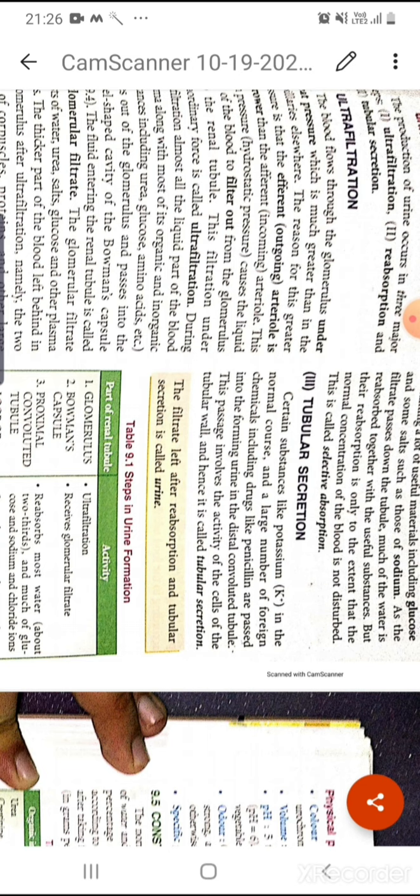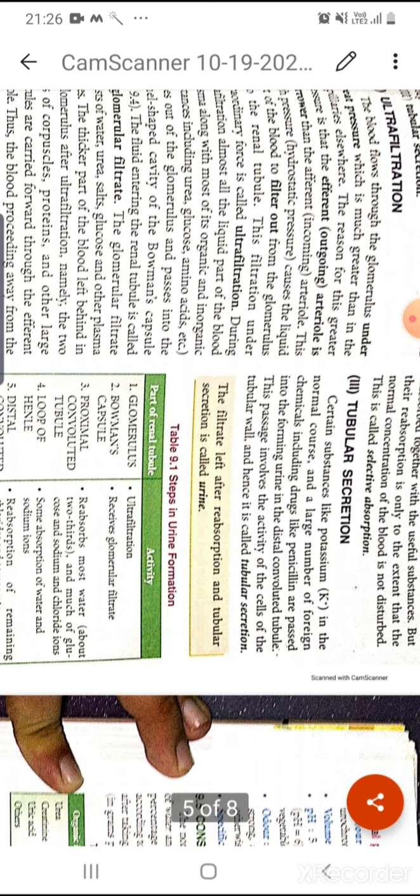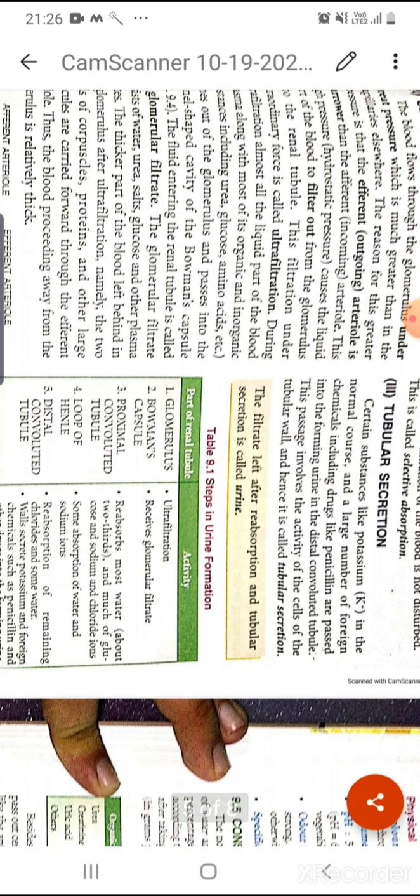Okay, now is the tubular secretion. Some substances like potassium ions and some foreign chemicals, some antibiotics like penicillin, are passed into the forming urine in the distal convoluted tubule.